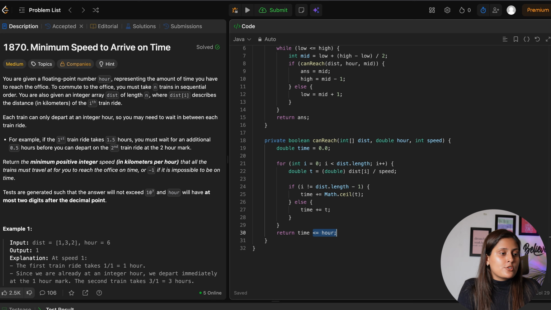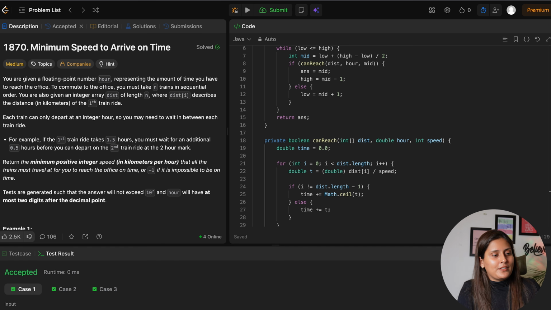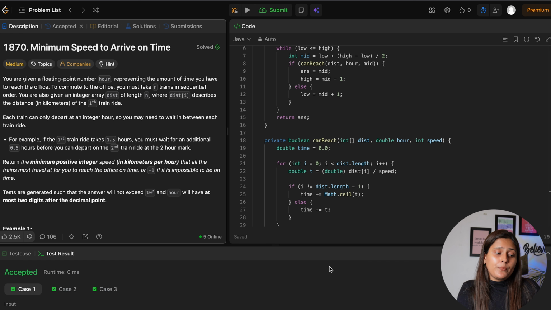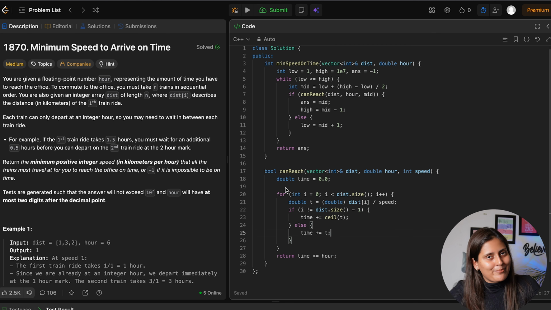So now we can run this code, and you can see it has passed, and now we can submit this. And yes, submit it. So here was your Java code, and I hope you all understood. And now here is your Python code if you are from a Python background, with a similar approach and logic to whatever we have discussed so far. And here is your C++ code if you are from a C++ background.